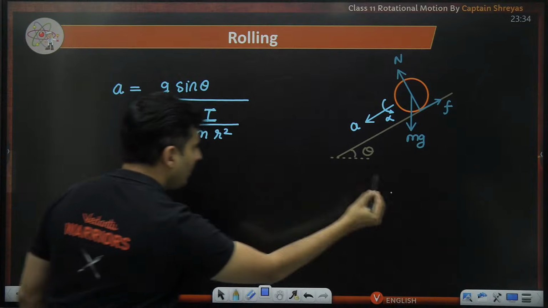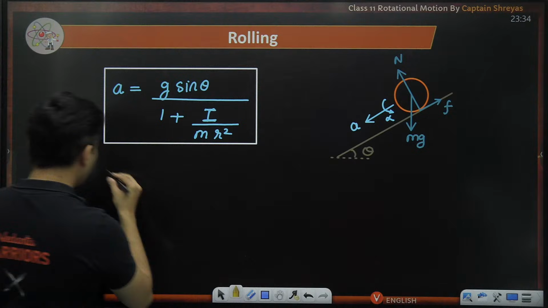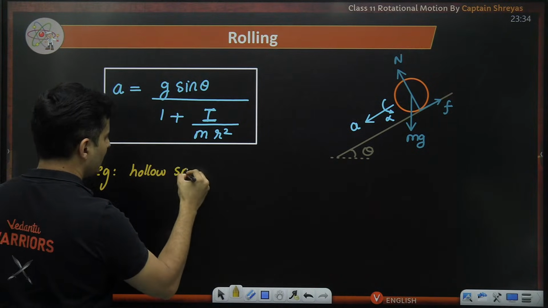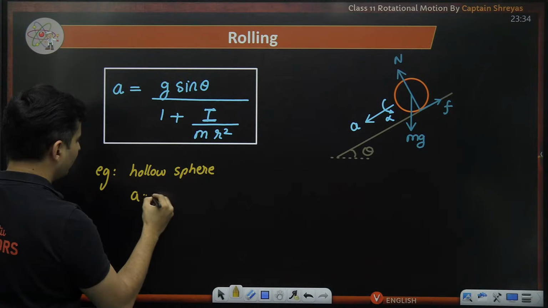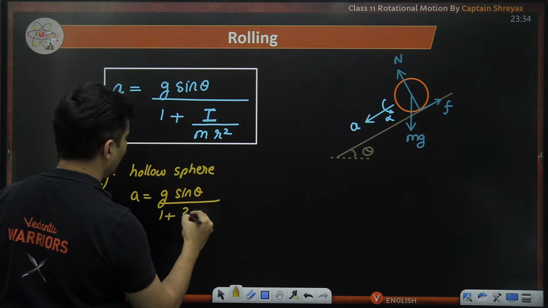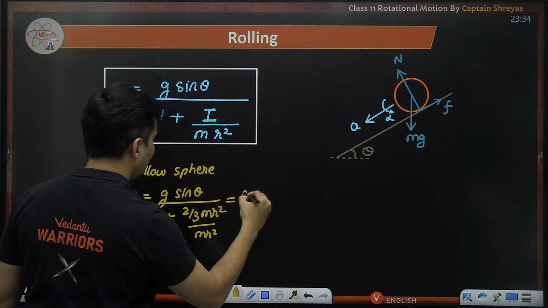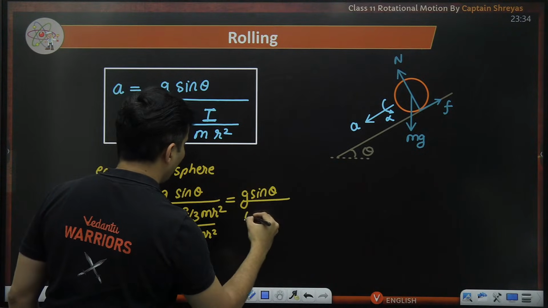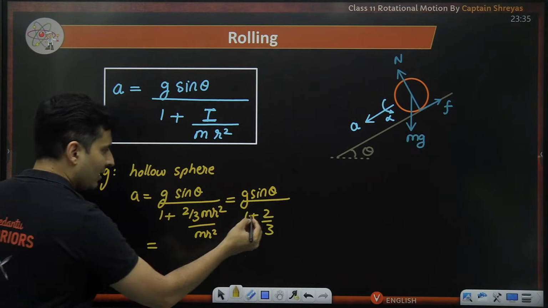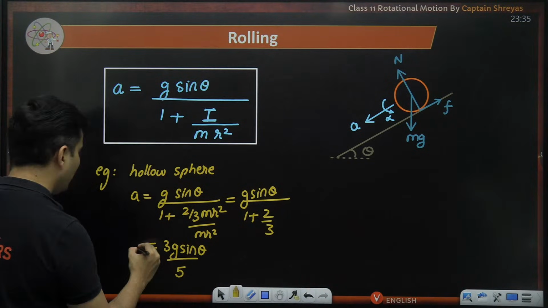Now, learn this by heart. Say for example, we take a hollow sphere. For a hollow sphere, what will the acceleration be? G is there, sine theta is there, 1 plus the moment of inertia of a hollow sphere, which is 2 by 3 mr square, divided by mr square. So this will be G sine theta, 1 plus, mr square cancels, 2 by 3. 1 plus 2 by 3 is 5 by 3. So 3 goes on the top. So 3G sine theta, whole thing divided by 5.